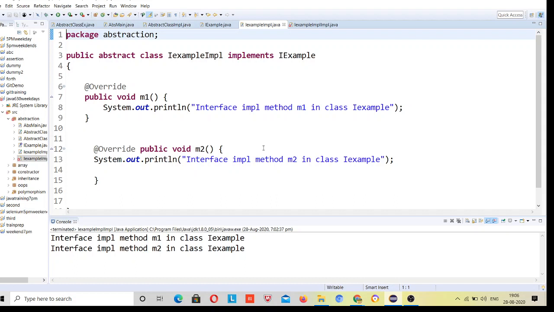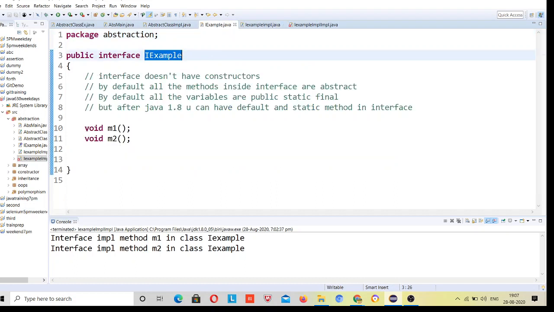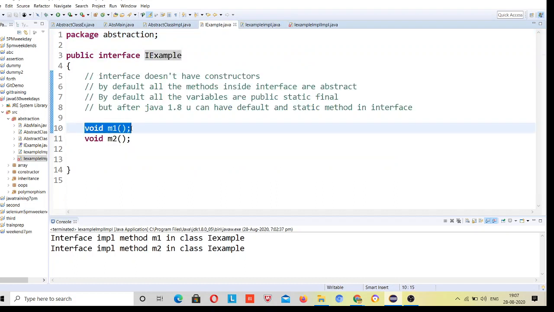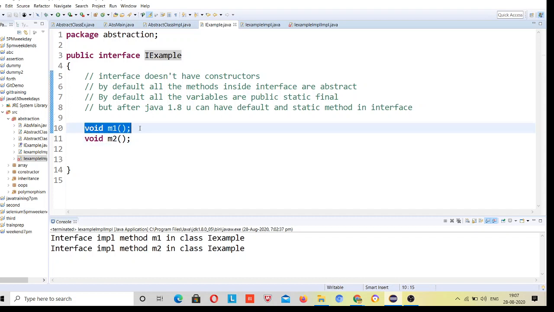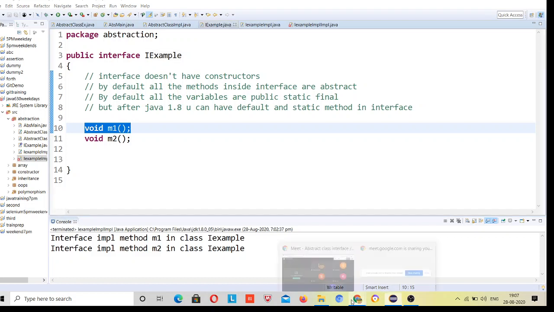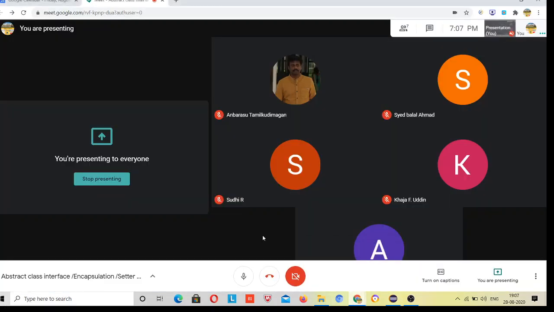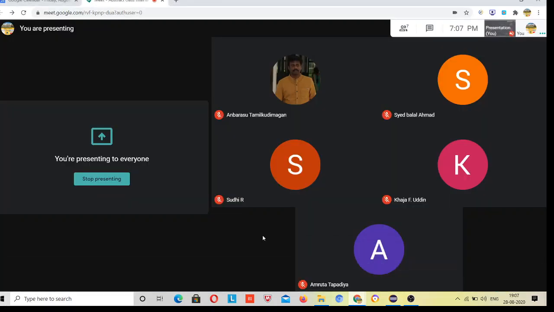So in the case of classes you will not be able to do that, but there is no implementation of the method inside an interface, just the declaration of the method. So confusion is nowhere, because if two interfaces both have the m1 method, it is just declared. Now you can implement it on your own, so you will be able to perform multiple inheritance using interfaces.